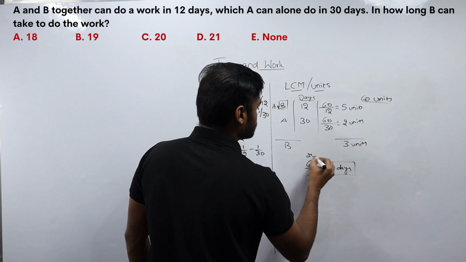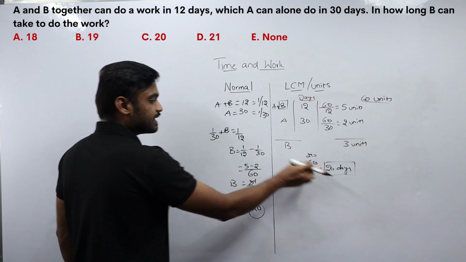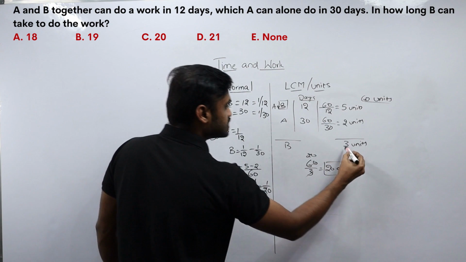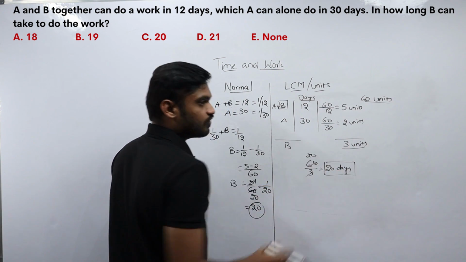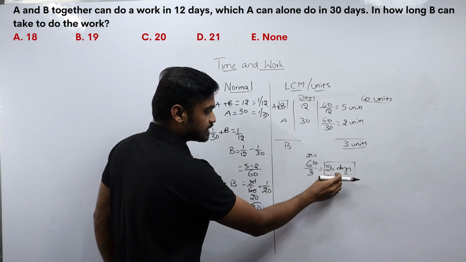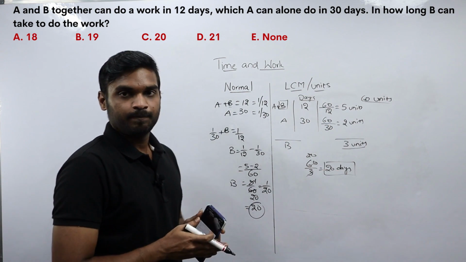So B completely takes 20 days to complete the work. This is 1 day's work of B. B is completing 3 units of work per day. B is taking 20 days to complete the work.